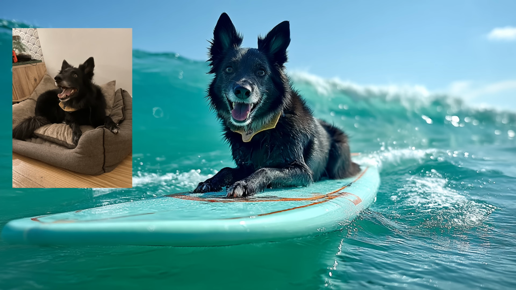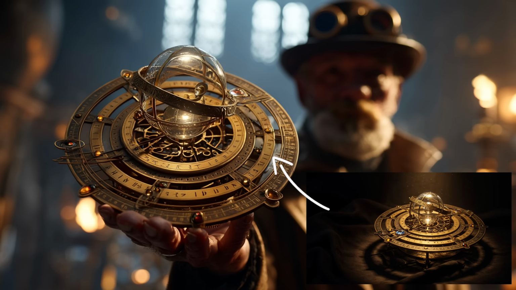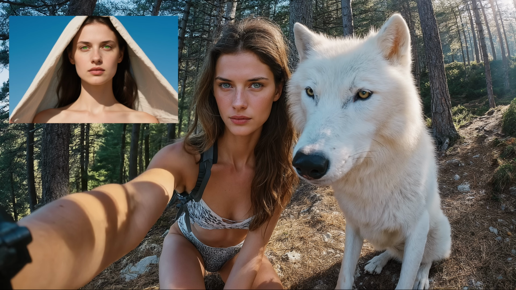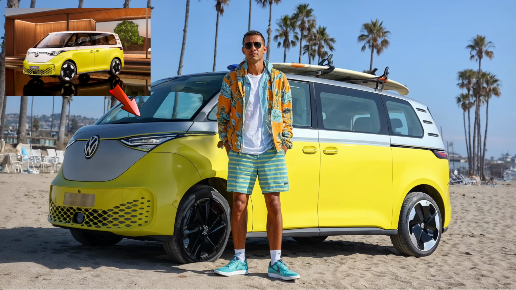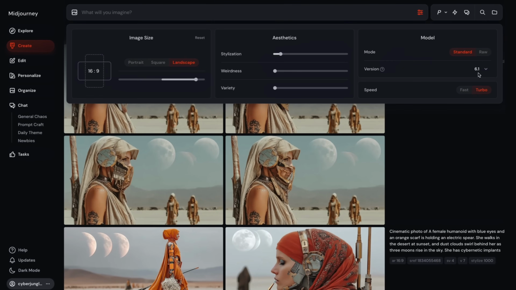It works for characters, objects, vehicles, or non-human creatures. It should work with personalization, stylization, style references, and mood boards too, which we will test in a second. Is it a step forward for consistent characters? Let's explore together. To be able to use Omni Reference, ensure that you selected version 7 under your settings.